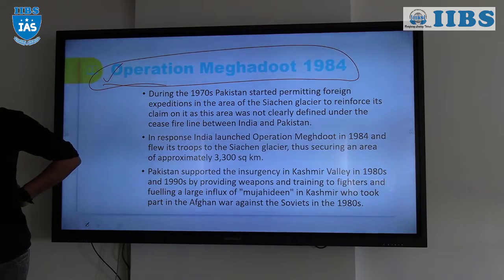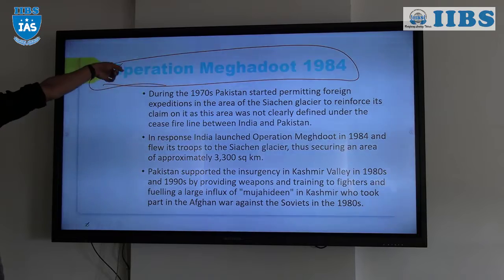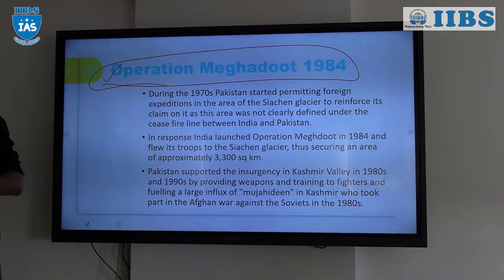What is the name of it? It is in India, by the way, Siachen Glacier. That is the highest battleground in the world, and Operation Meghdut is to capture the Siachen Glacier.